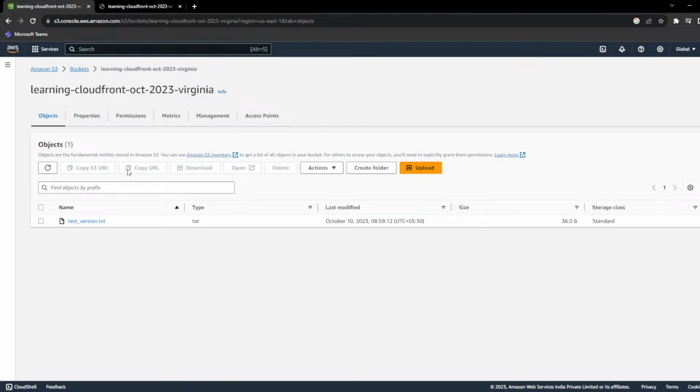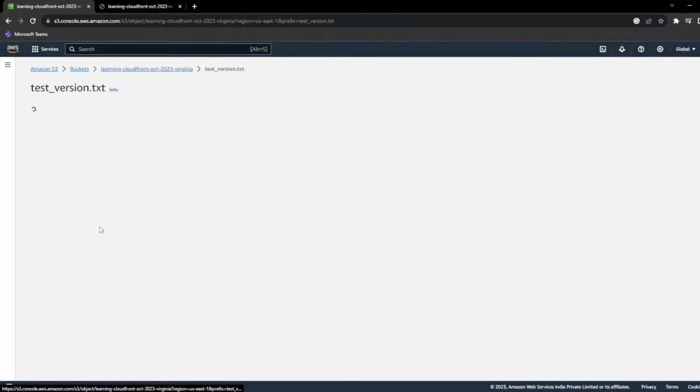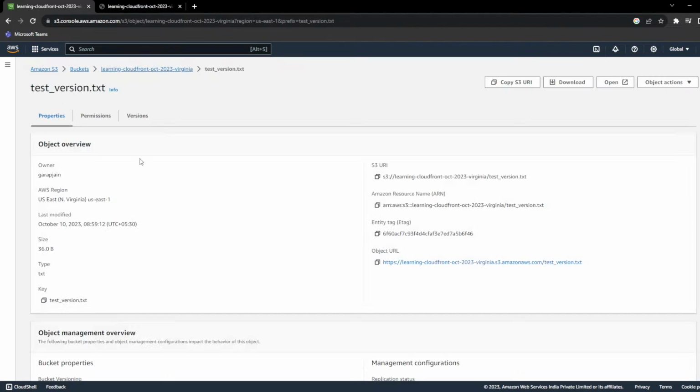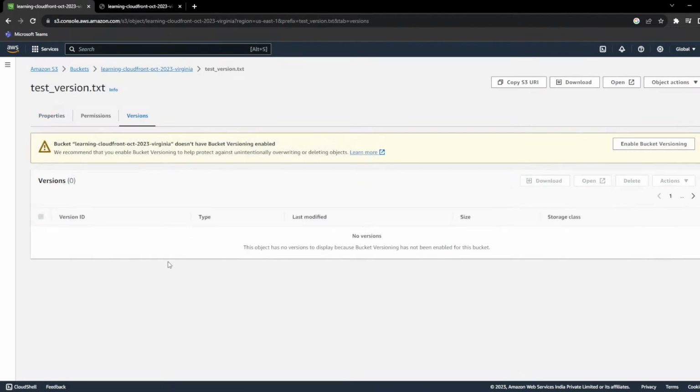But I have a requirement that I need to preserve the previous version as well. Amazon has provided us an option called versioning, where you can preserve the previous version of this particular file, the file which we uploaded previously. Got it? Yes or no? How can we do that?